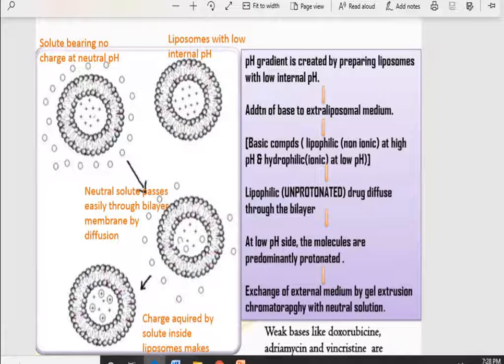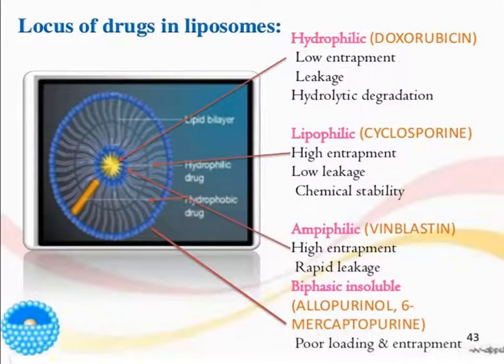Here we can see that the pH gradient is created by preparing liposomes with low internal pH, and addition of base to the extra liposomal medium, so basic compounds are lipophilic at higher pH and hydrophilic at lower pH. The lipophilic drug diffuses through the bilayer. At the low pH side, the molecules are predominantly protonated, and the external medium is exchanged by gel extrusion chromatography with a neutral solution. Weak bases like doxorubicin, adriamycin, and vincristine are incorporated this way. In this, the drug is loaded after the formation of liposomes.